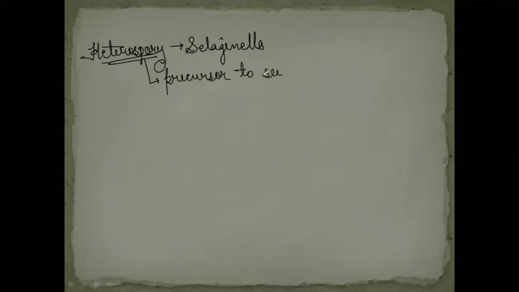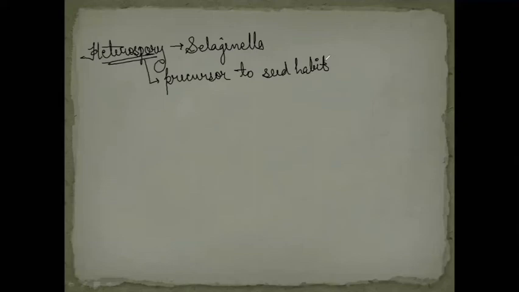Such heterospory is seen in the case of Selaginella, as I told you, and this heterospory is actually a precursor to seed habit. Precursor to seed habit means in the case of evolution, the seed habit actually evolved with the heterospory nature of the plants.